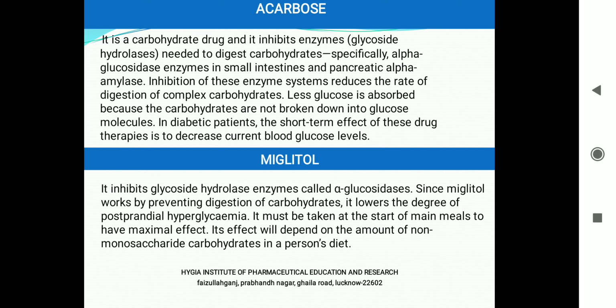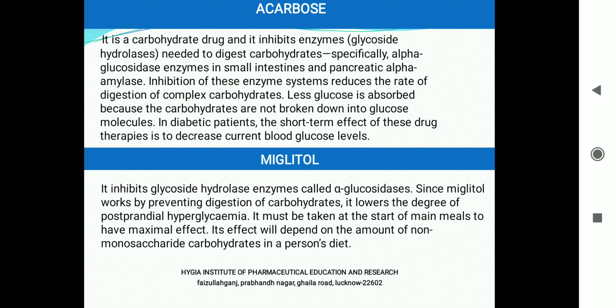If they are not eating carbohydrate, these two drugs will not work, because they work specifically on those enzymes which break down the carbohydrate. So in case some person is very fond of eating carbohydrates and fats, sugar, then before a meal or after eating a meal, they can have these drugs.